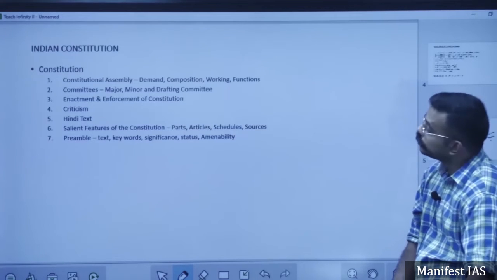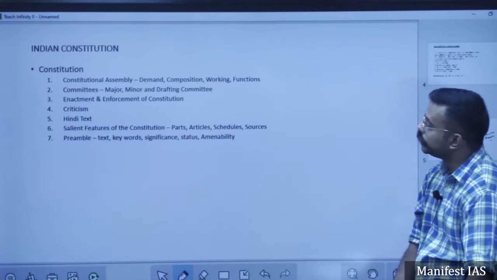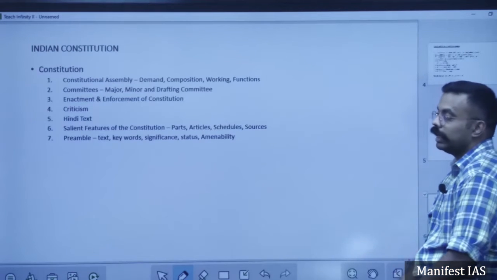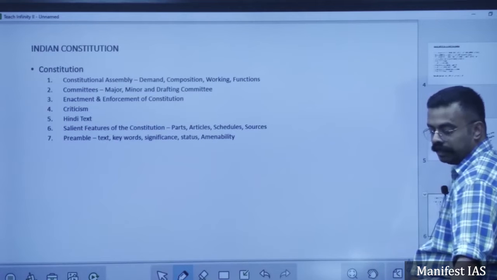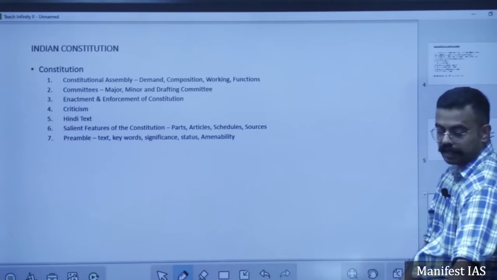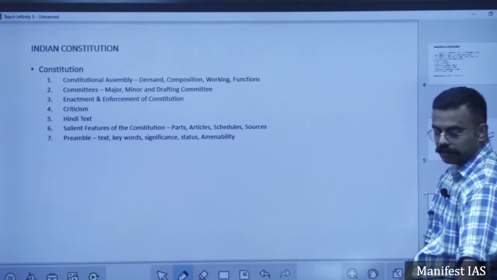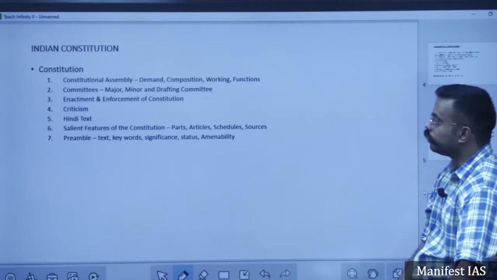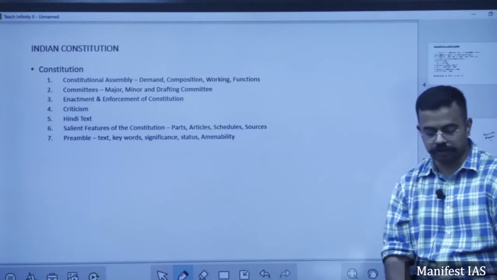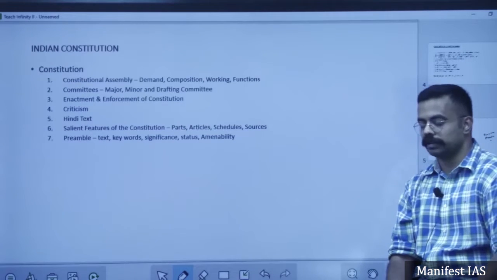So what are the salient features of the constitution? The salient feature is that the Indian constitution is the lengthiest written constitution in the world. It is drawn from various sources. I am going to tell you the sources later on exactly.